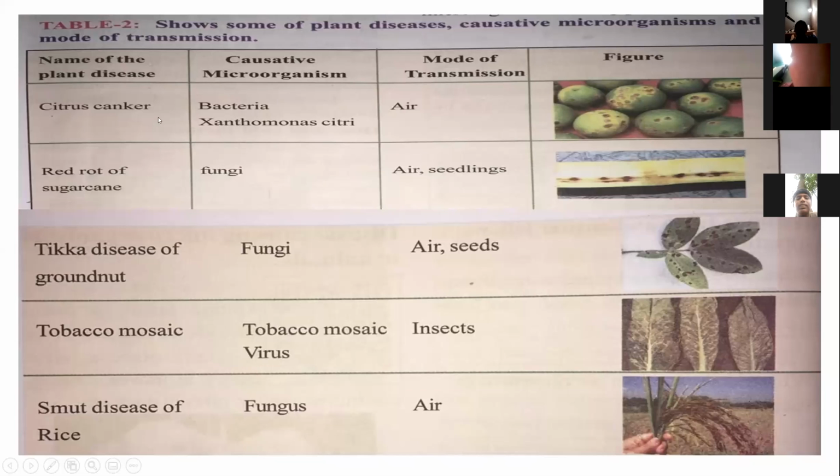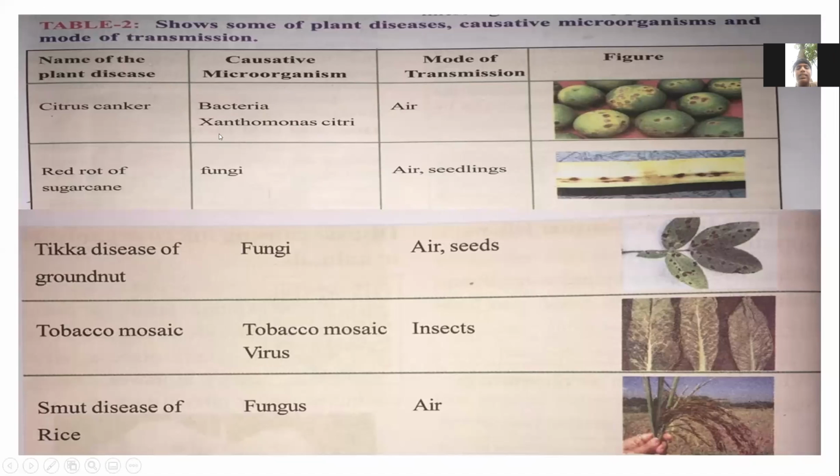First, the plant disease is citrus canker. The causative microorganism is bacteria. The bacteria name is Xanthomonas citri.